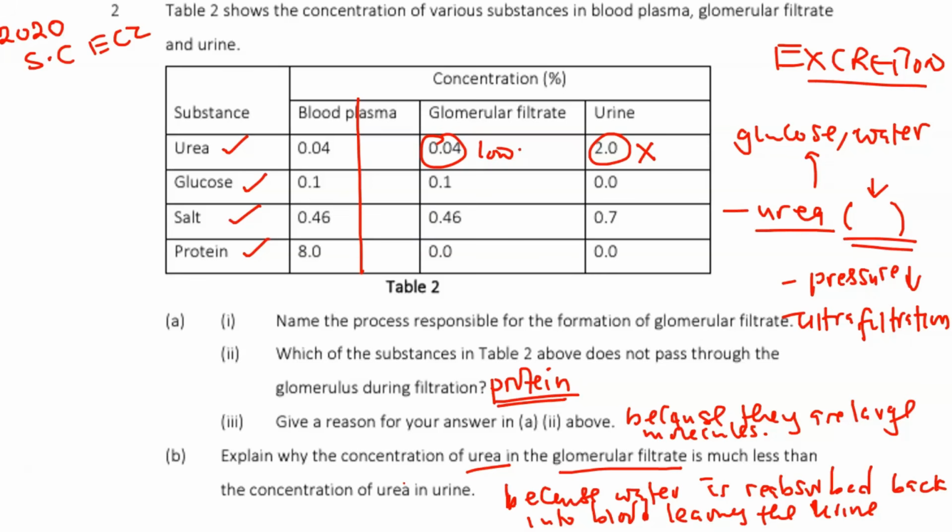I guess you get the point here. So that is basically the reason why the concentration in the glomerular filtrate is lower compared to that of urine. Water and of course glucose are reabsorbed back into the blood, leaving urea in high concentration.